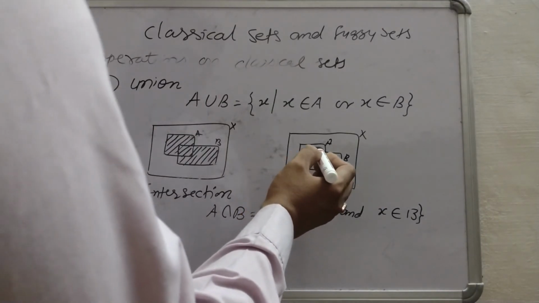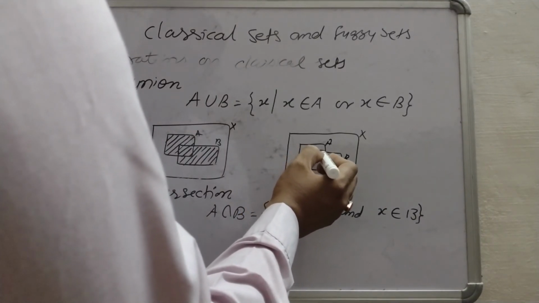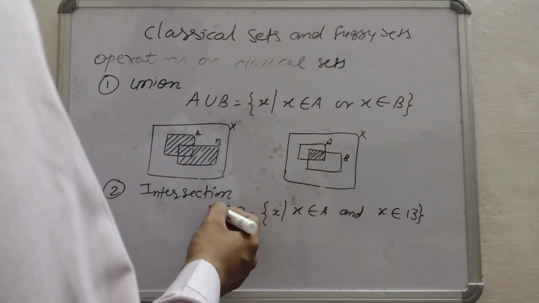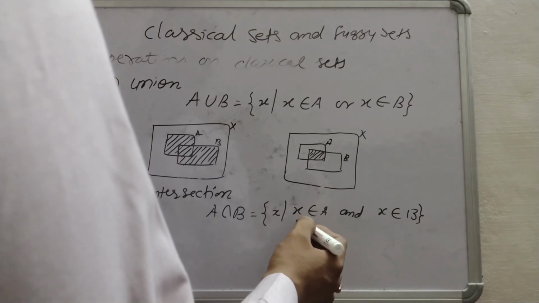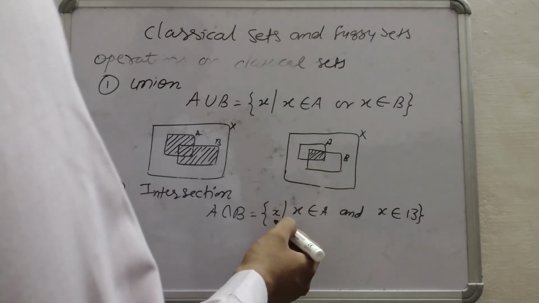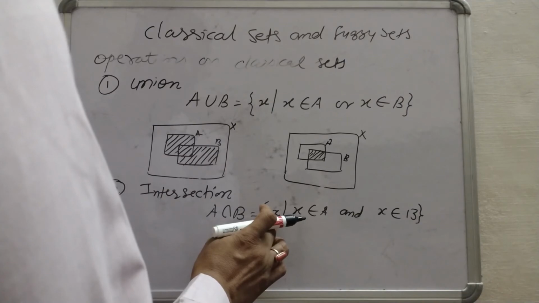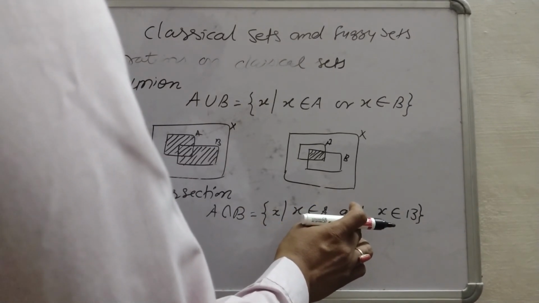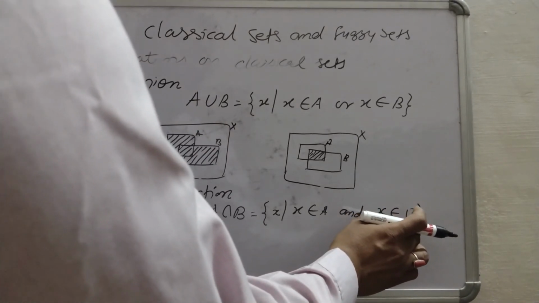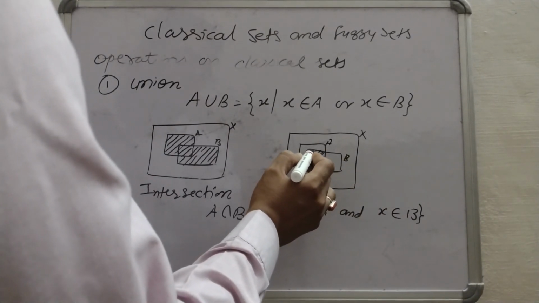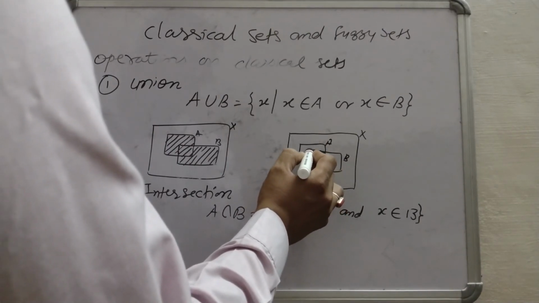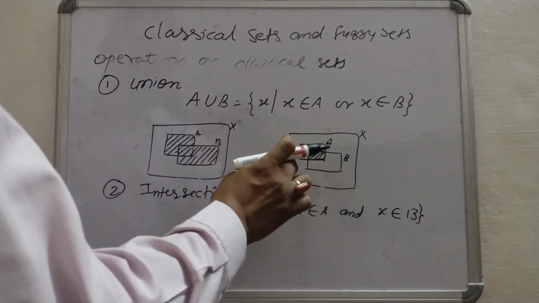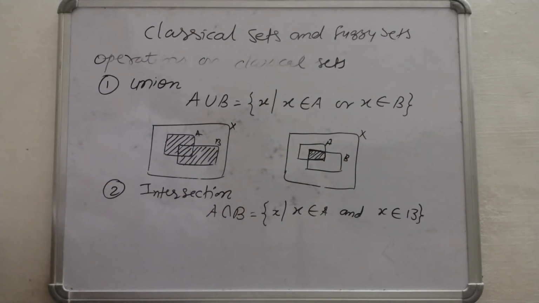So the region which is common to both the sets will come into the intersection A intersection B, means those elements which are present in set A as well as in set B. So this common region is the only one which will be considered in the case of intersection.